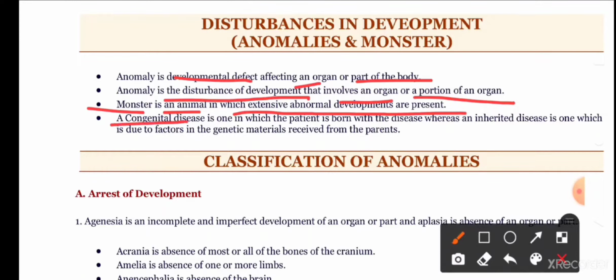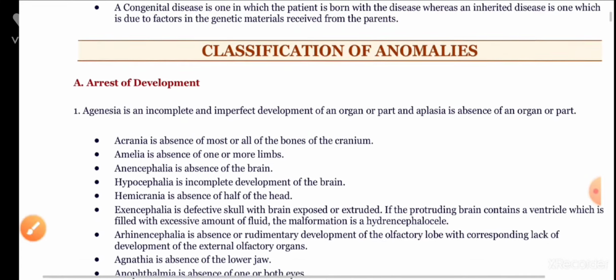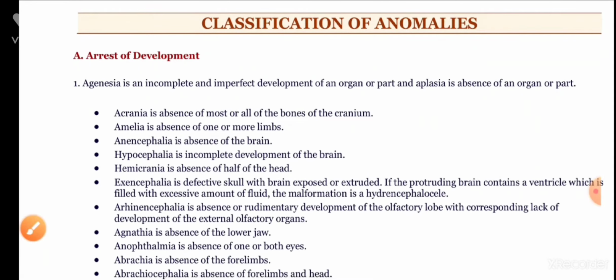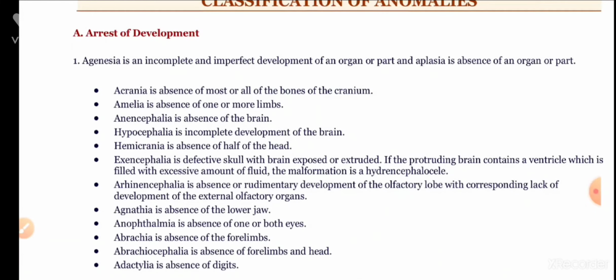Congenital diseases are those in which the patient is born with the disease, whereas inherited diseases are those in which the disease is due to a factor present in the genetic material received from the parents. Now, let us come to the classification of the anomalies. They are classified as arrest of development and excess of development. Now, let us come to the arrest of development, which includes agenesia.